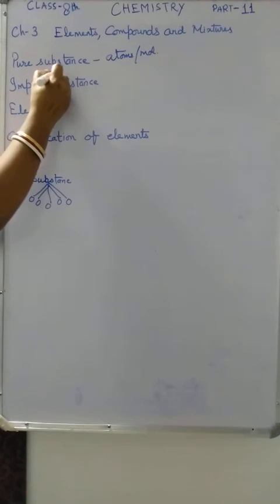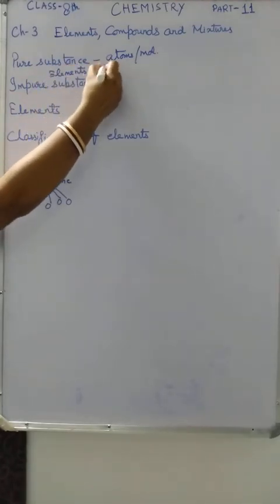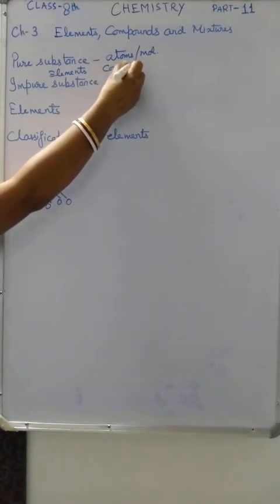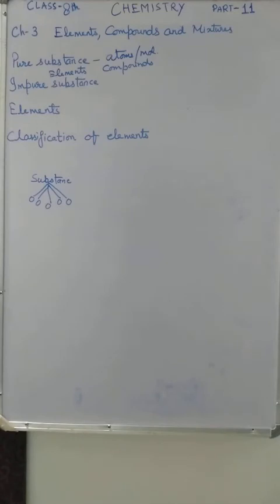First one is elements and second one is compounds. Now come to the second point, impure substances. Substances which are made up of two or more pure substances physically mixed together in any ratio are called impure substances.